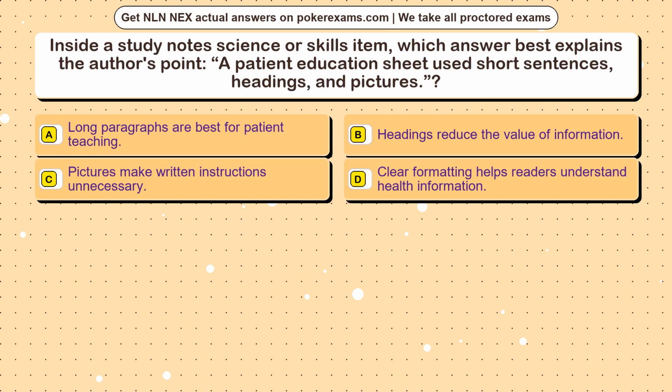Question 24. Inside a study notes science or skills item, which answer best explains the author's point? A patient education sheet used short sentences, headings, and pictures. Option A, long paragraphs are best for patient teaching. Option B, headings reduce the value of information. Option C, pictures make written instructions unnecessary. Option D, clear formatting helps readers understand health information.